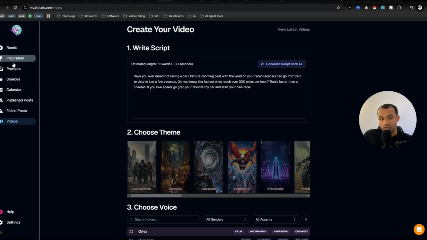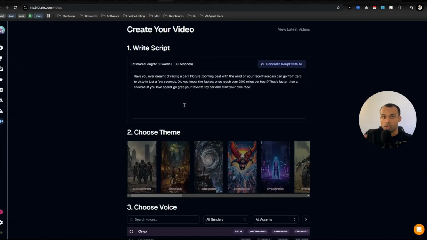And here are the other sections that I've talked about. They do have a calendar, but the one in Go High Level I like a lot better. But the video section is the area that I want to be covering right here. No, I'm not going to go through and actually create the video. If you go back just a couple videos, I actually did a whole video specifically on Blotato and how you create videos on it. So go ahead and watch that.